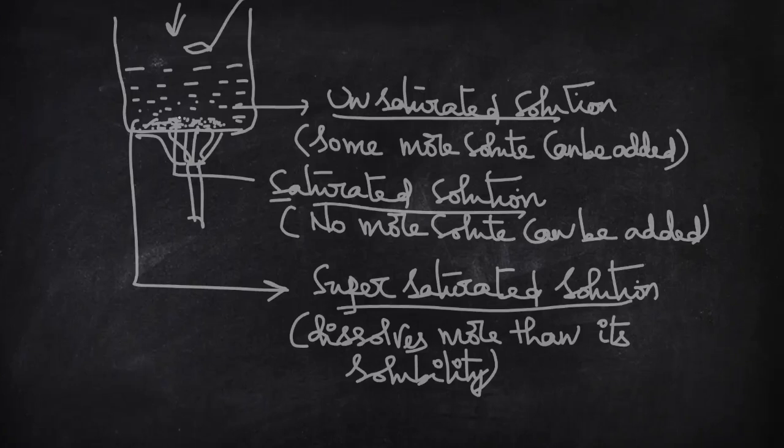If this supersaturated solution is disturbed, then the excess amount of solute dissolved in the solution forms as precipitate, and the solution again becomes a saturated solution.